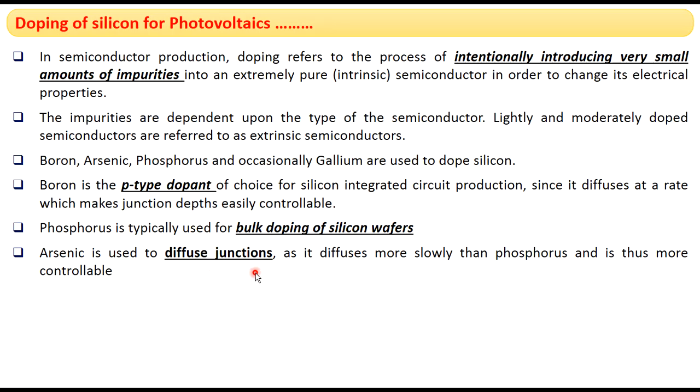The diffusion of arsenic occurs more slowly when compared to phosphorus, and so we have more control over the diffusion of arsenic, especially at the junctions. So for diffusion of junctions, we use arsenic, which is an n-type dopant, and for bulk doping of silicon wafers, we use phosphorus as the n-type dopant.